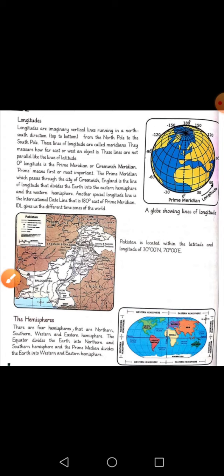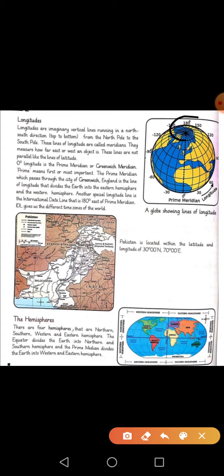Another special longitude line is the international date line, that is 180 degrees east of the prime meridian. Kindly look at the 180 degree of the prime meridian. Here it is. This international date line gives us the different time zones of the world.